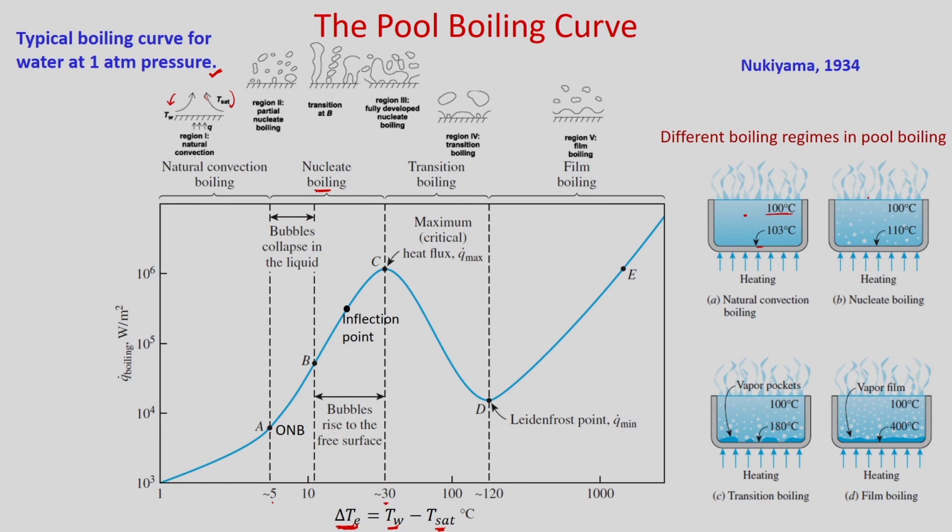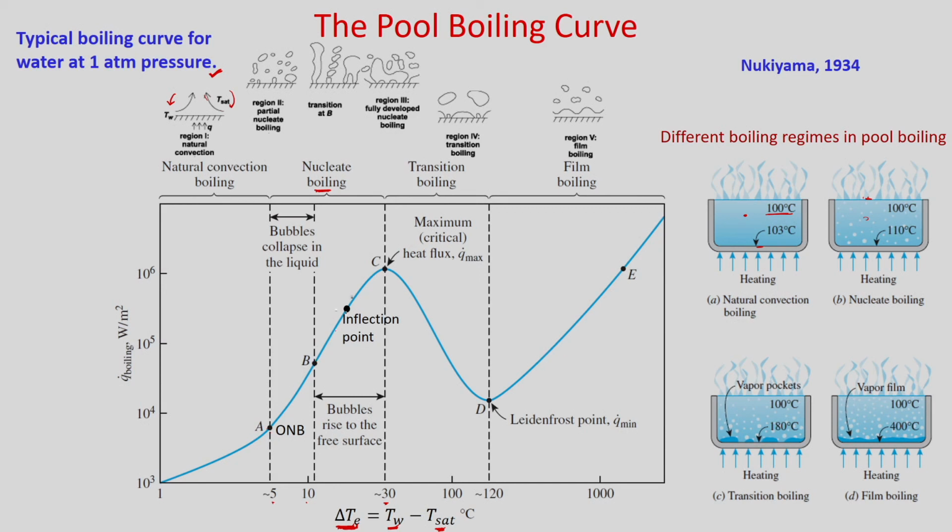After that, if you go in the range of 10 to 30 degree centigrade, then these bubbles will go to the free surface. So, in case of delta x, the excess temperature between 5 and 10, your bubbles generally will not go to the free surface, because they will be absorbed in the liquid itself. But when you go to an excess temperature between 10 and 30, the bubble formation frequency will increase and the bubbles will reach the free surface.